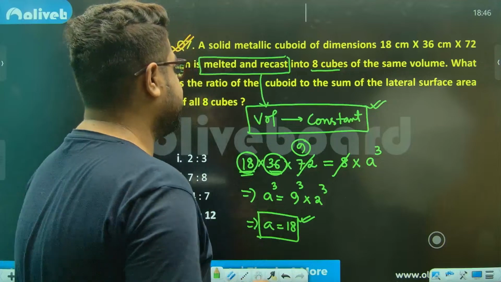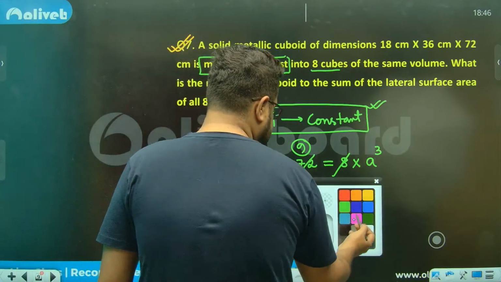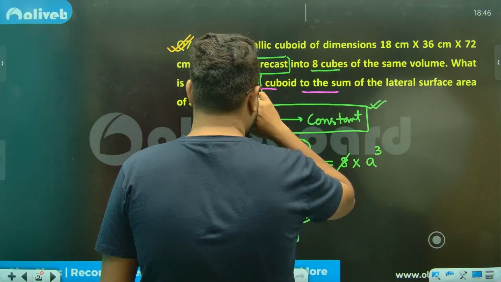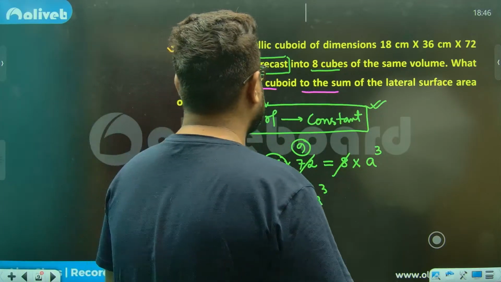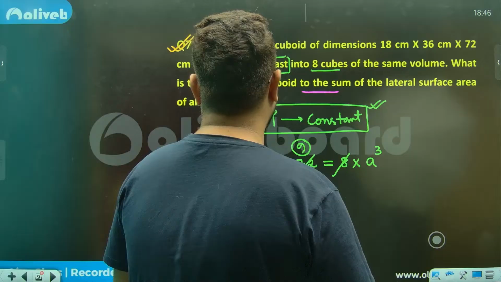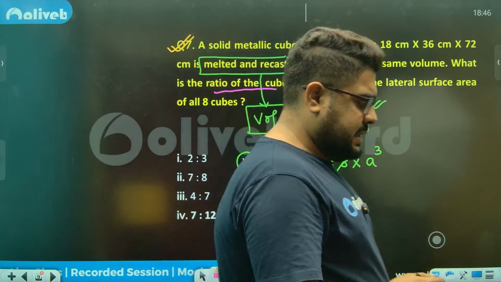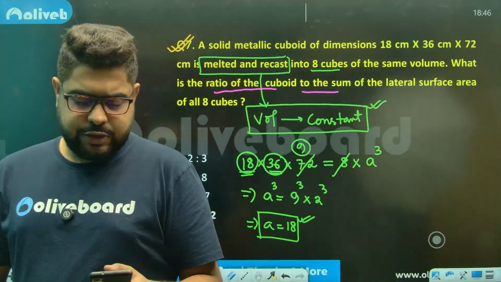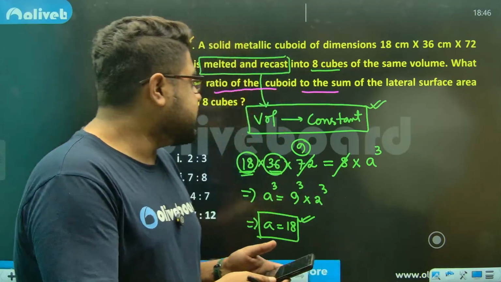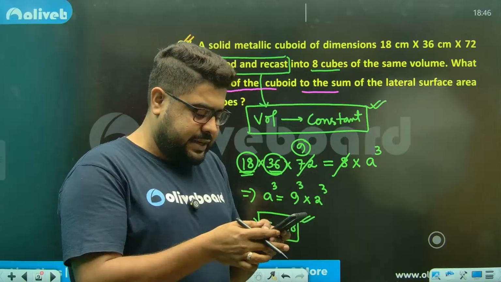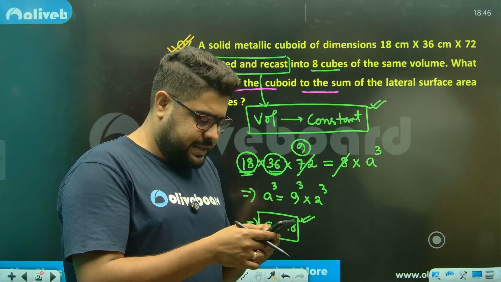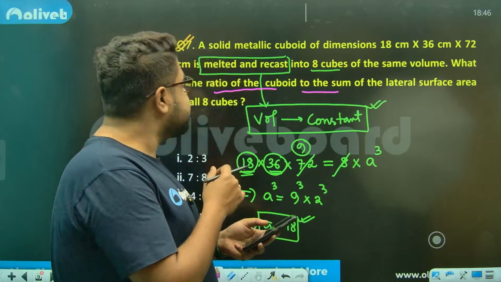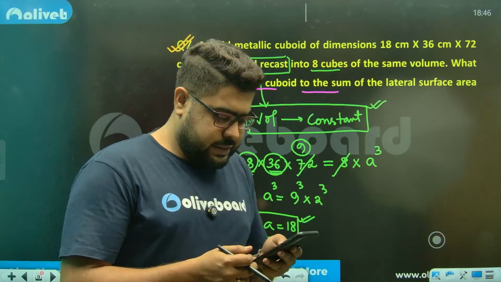Perfect. First things first. Now what they are asking. Now let's understand. What is the ratio of the cuboid to the sum of the lateral surface A? Sir, there is some printing mistake. Just give me 1 second. I have the photo of the question. I guess it is the ratio of the surface area or something, it has to be something like this. Just give me 1 second. Question number 7. Just a second.